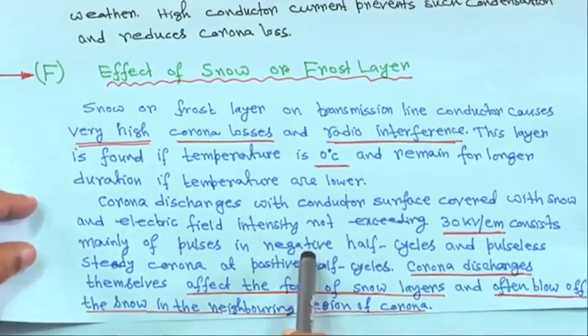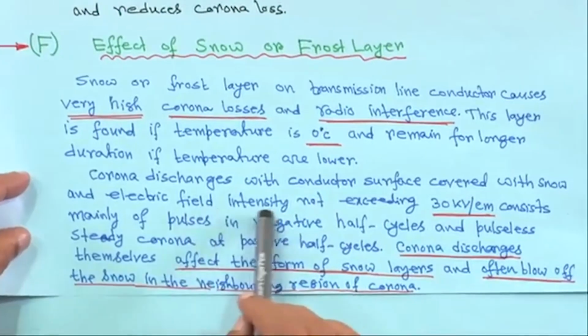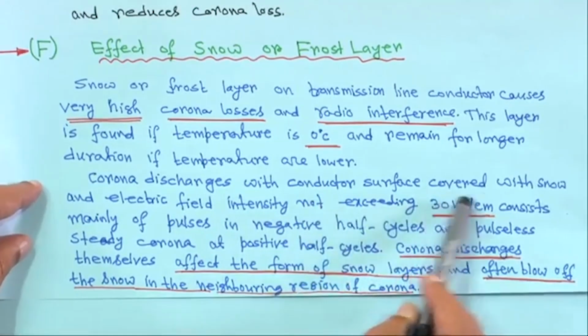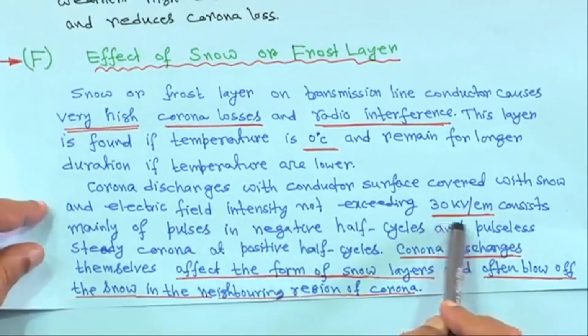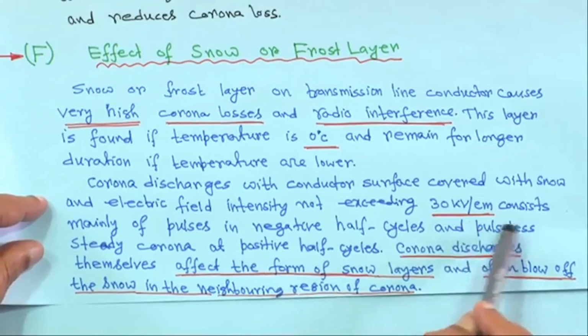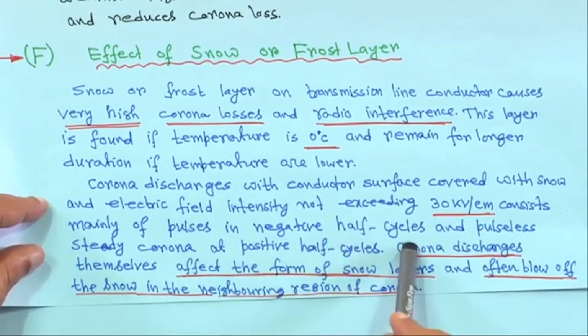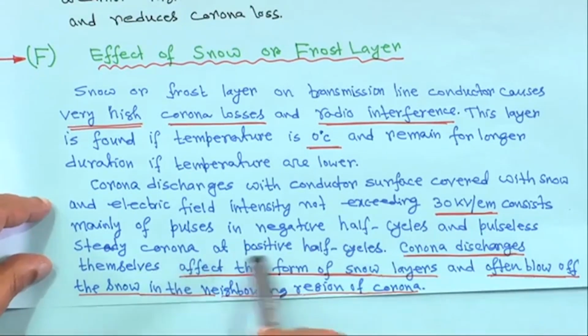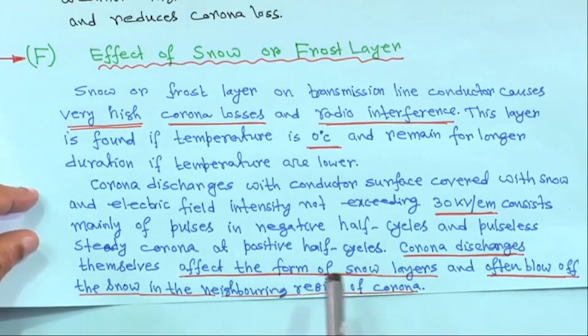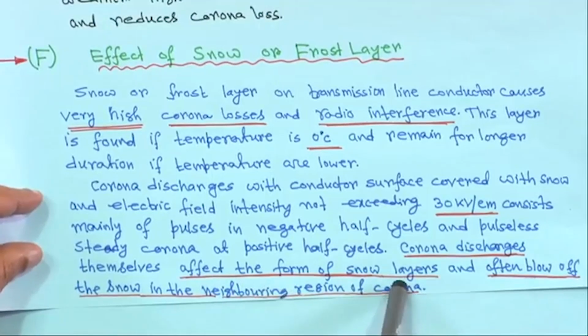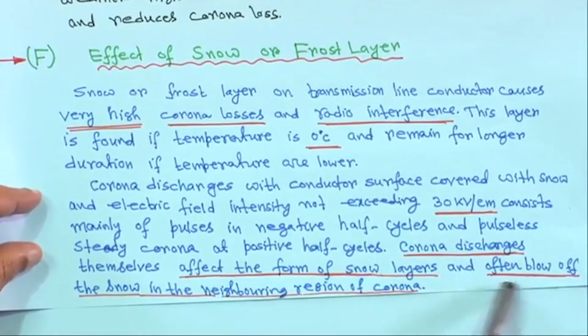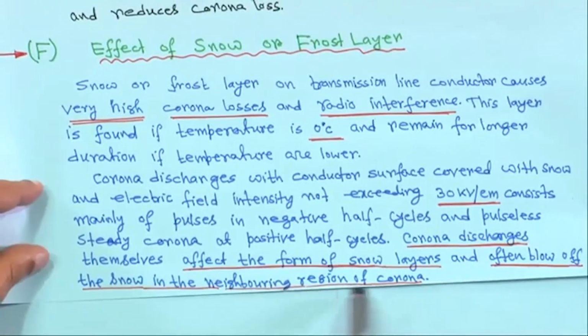the overhead conductor. So, corona discharges with the conductor surface covered with snow and electric field intensity not exceeding 30 kilovolt per centimeter consist mainly of pulses in negative half cycles and pulseless steady corona at positive half cycles. The corona discharges themselves affect the form of snow layers and often blow up the snow in the neighboring regions of corona.